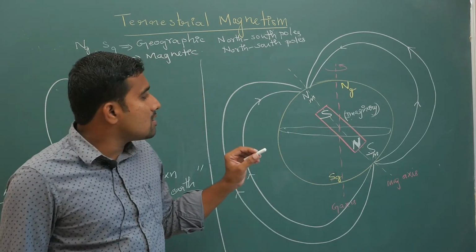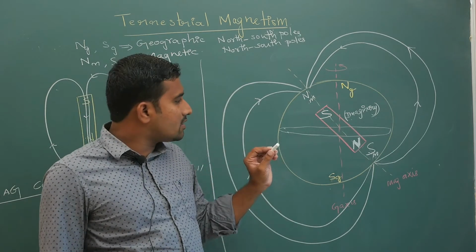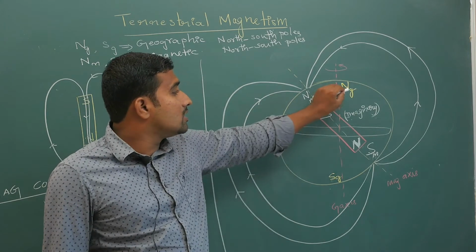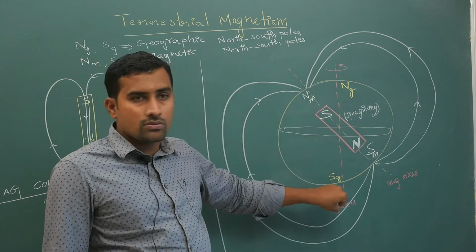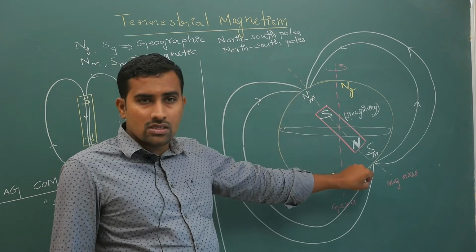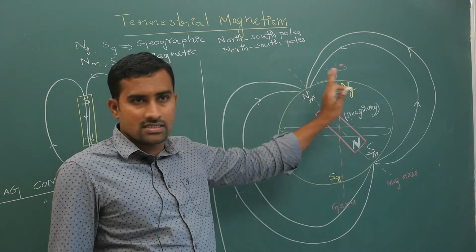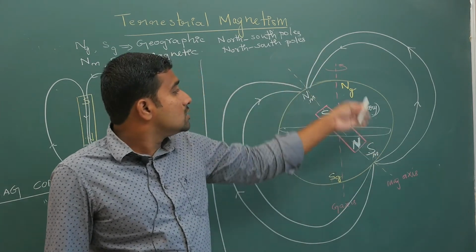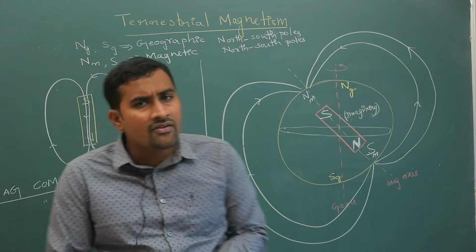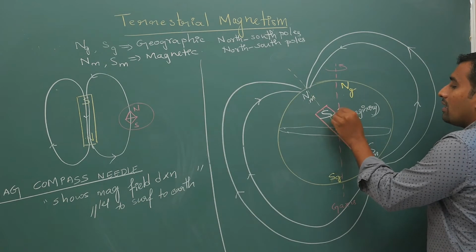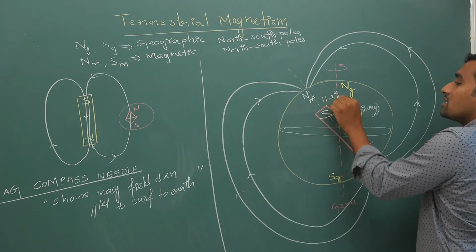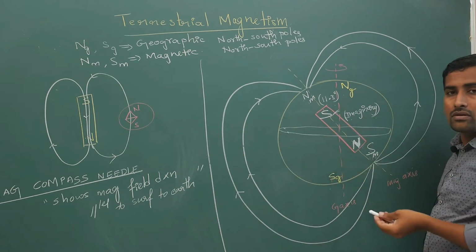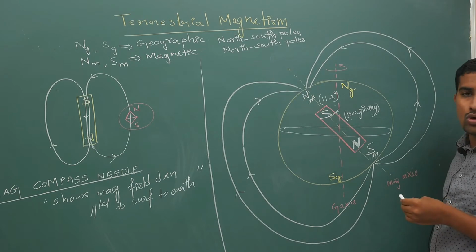Now, let's not think too much about it. For now, understand that there is Earth and it consists of the geographic North Pole, geographic South Pole, magnetic North Pole, and magnetic South Pole. They are different, they will be tilted like this. The magnetic axis is different. The magnetic axis is this way, the geographic axis is this way. In fact, they will be tilted around 11.3 degrees variation. This is your geographic equator, and the geographic equator will divide this Earth into two hemispheres.